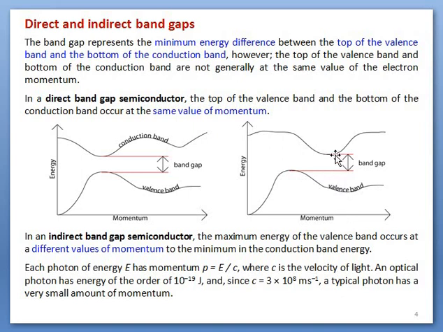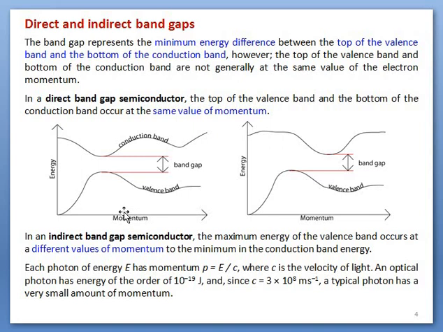When these two points don't lie in the same line, or they have different momentum values, as in this figure, not in a single straight vertical line, but lying at different lines, then the energy band gap is called an indirect band gap. So the forbidden energy gap here is called a direct band gap, and here it is called an indirect band gap.